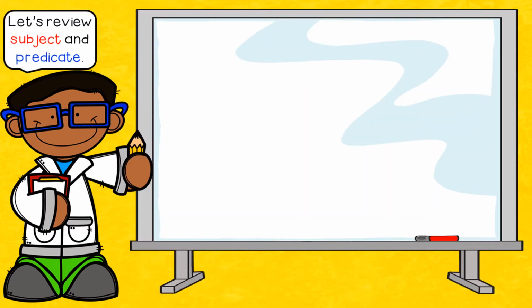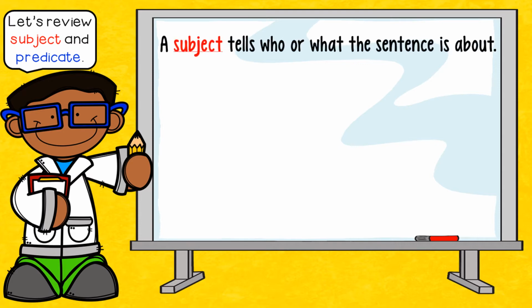So when we go back to the idea of first grade and second grade, when we first started learning about sentences, then we generally talked about nouns and pronouns being needed in the subject of the sentence. Well, when you got a little bit older, then we started adding some information to it. We could have a prepositional phrase in the subject of our sentence. We could have an article adjective. We could just have adjectives, all of which are going to describe the subject, and therefore the subject is telling me what the sentence is about.